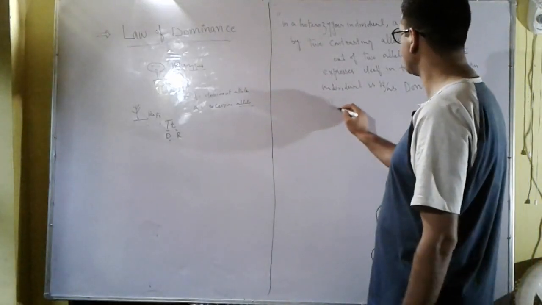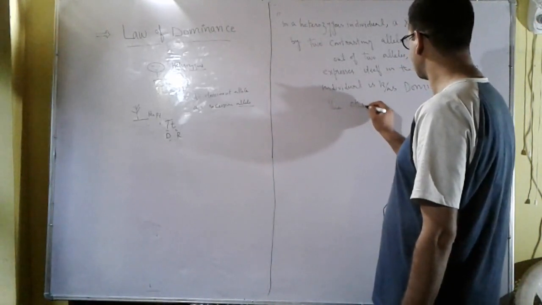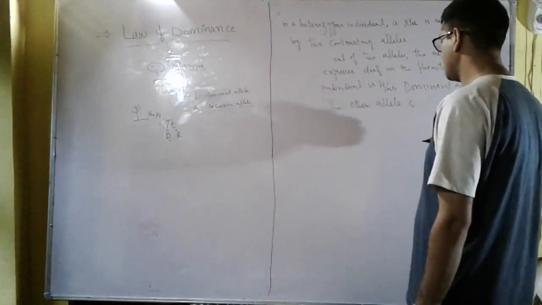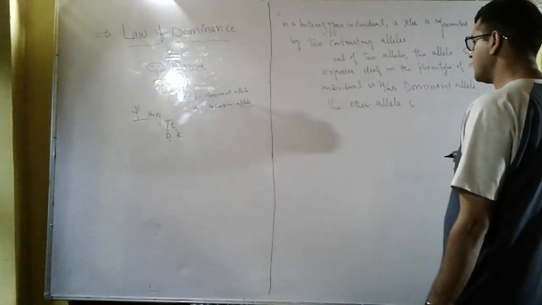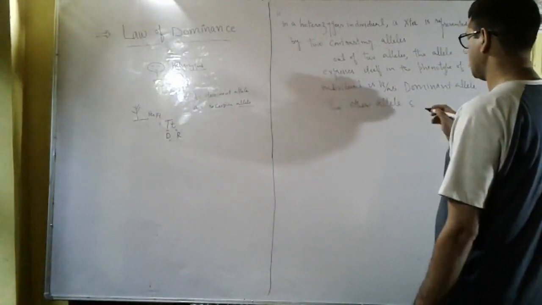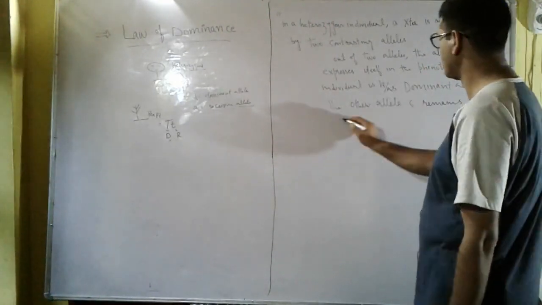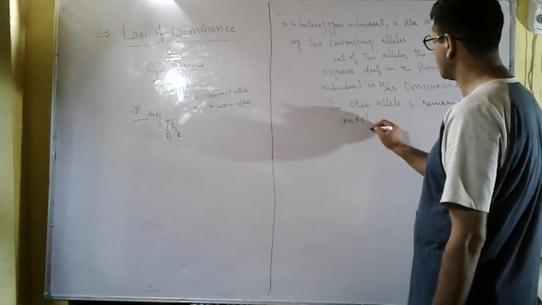The other allele, which remains unexpressed, is known as the recessive allele.